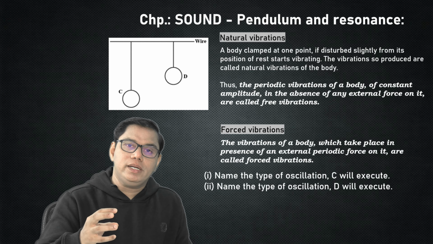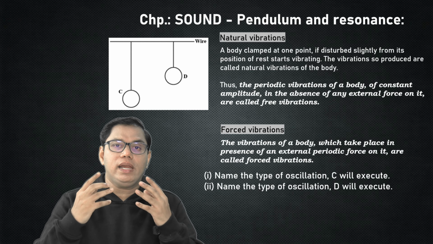Now listen carefully, we are about to make one change in the given arrangement, and this change is, we are going to make the strings of both the bobs C and D equal in length.